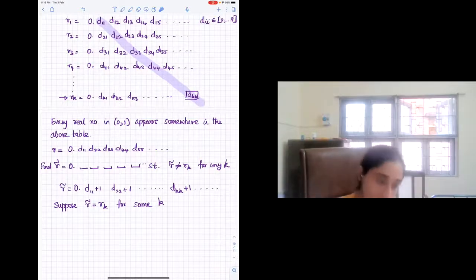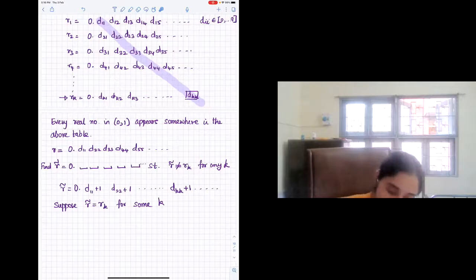right, in the kth position, you will get that it is d_kk and d_kk plus 1, right, which is not possible. So for any R_k, you know that the kth digit is d_kk, but you carefully constructed R tilde so that this kth index is d_kk plus 1. Right? So it cannot be two things.